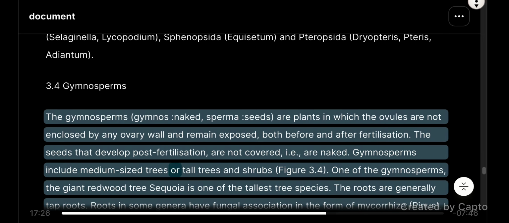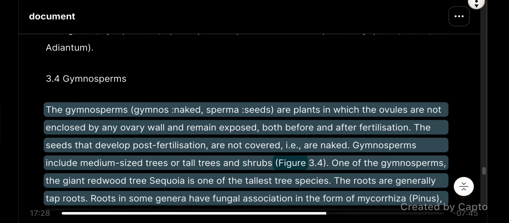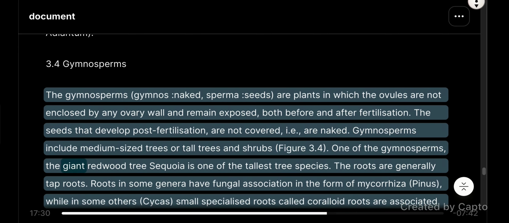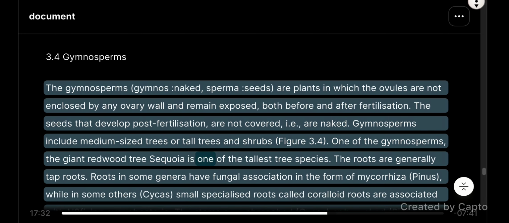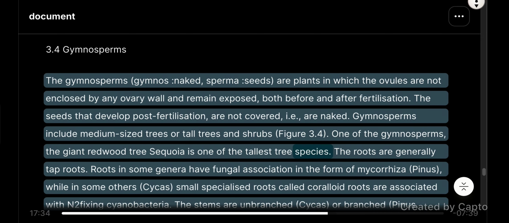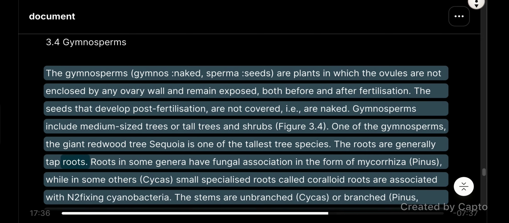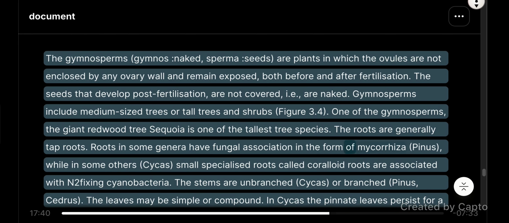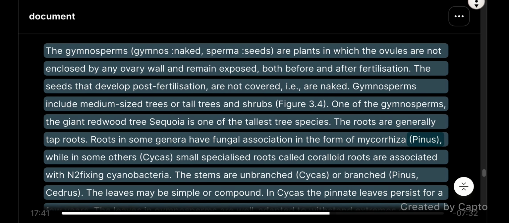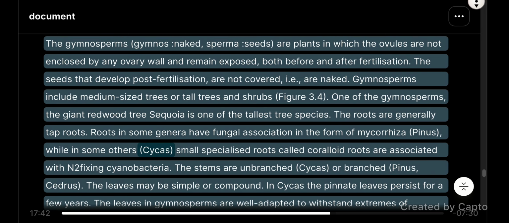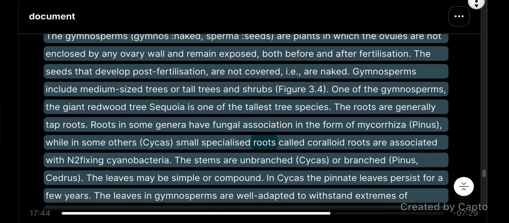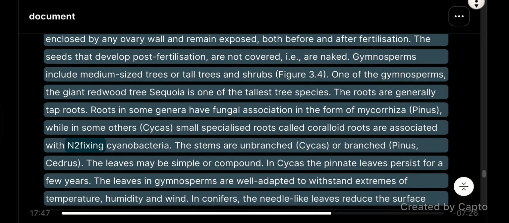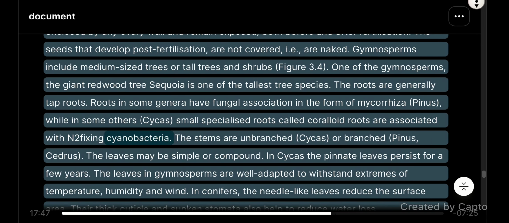Gymnosperms include medium-sized trees or tall trees and shrubs. Figure 3.4. One of the gymnosperms, the giant redwood tree Sequoia, is one of the tallest tree species. The roots are generally tap roots. Roots in some genera have fungal association in the form of mycorrhiza (Pinus), while in some others (Cycas), small specialized roots called coralloid roots are associated with N2-fixing cyanobacteria.